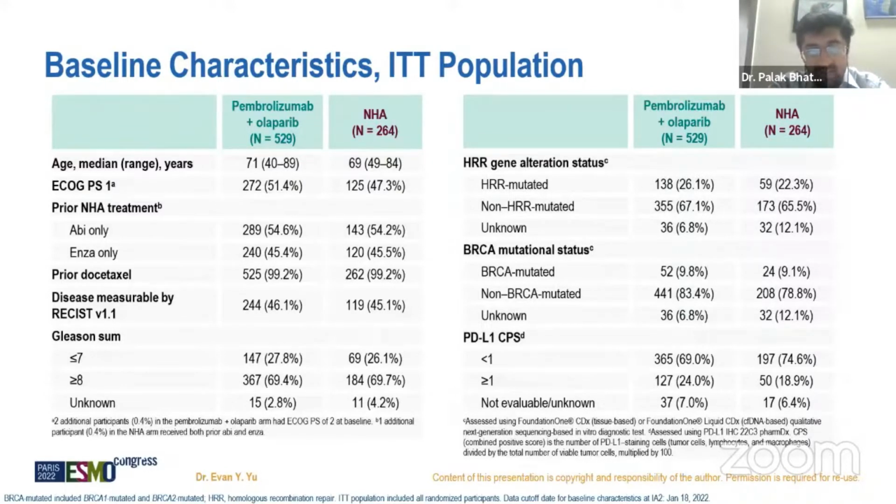BRCA mutated patients were around 9%, and non-BRCA mutated patients around 83% in the Pembrolizumab arm versus 78% in the hormonal treatment arm. PDL1 CPS score less than 1 was in 69% of patients in the Pembrolizumab arm versus 74% in the hormonal arm. CPS score greater than or equal to 1 was in 24% of the patients in the Pembrolizumab arm. Next slide.